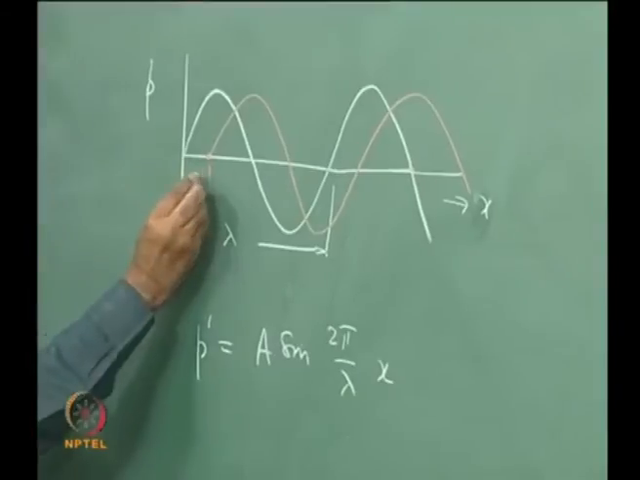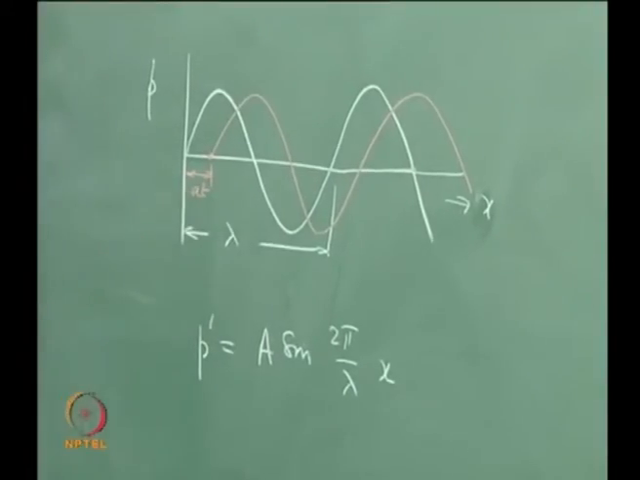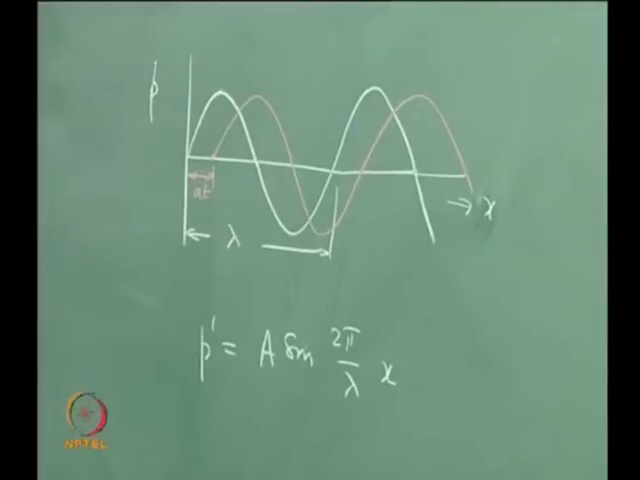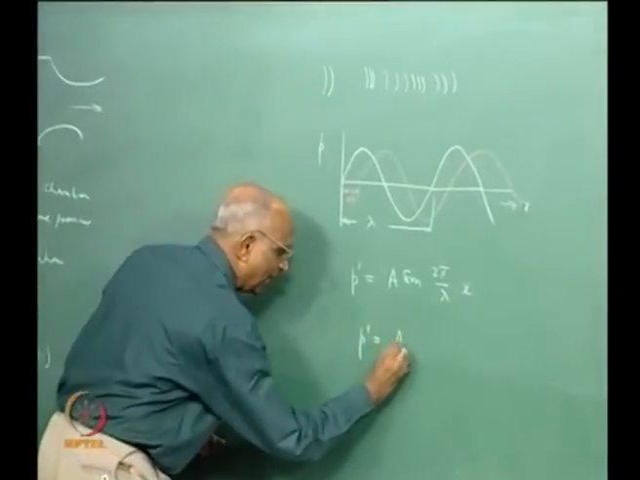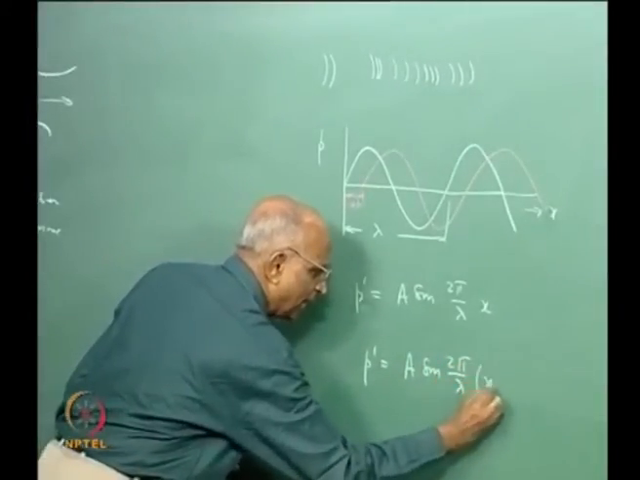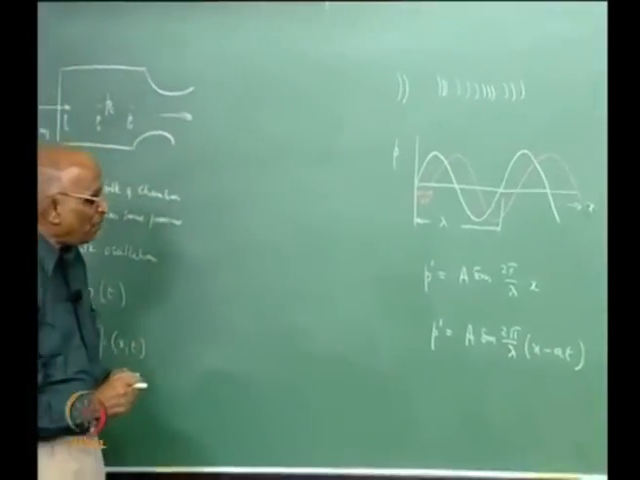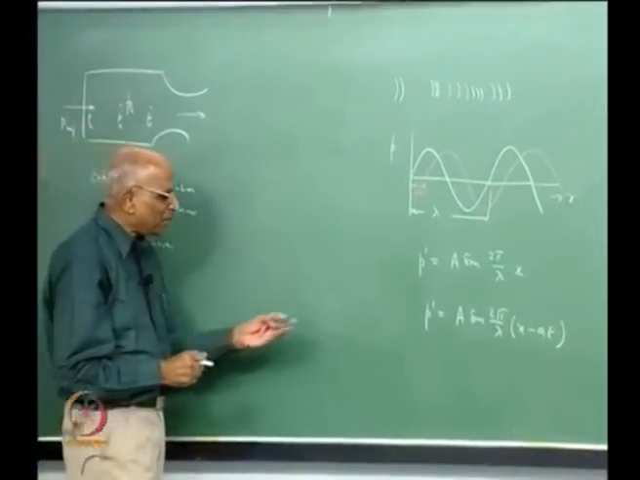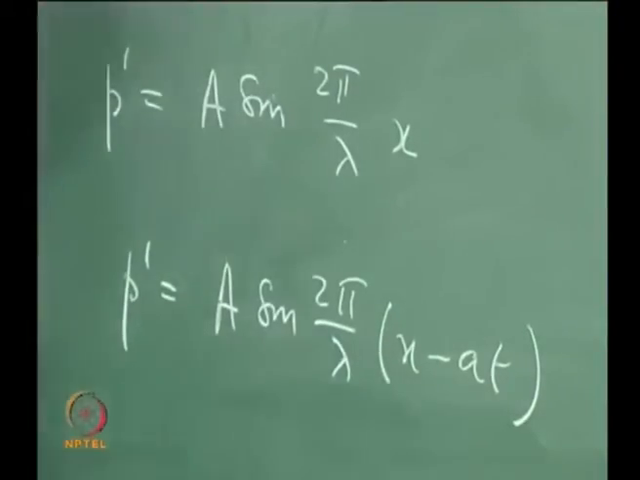That means over a time t, the wave would have moved a distance at, where A is the velocity of sound. If that is the case, the equation to a travelling wave should be P prime is equal to A sine 2 pi by lambda into x minus at, right? Now what happens? Now when I look at this particular thing, and now I tell myself, in a rocket chamber,